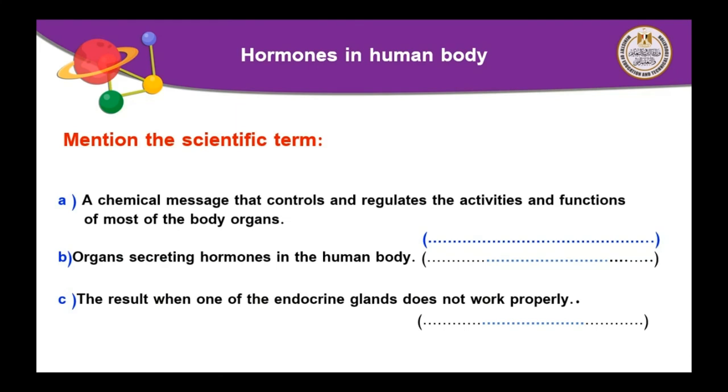Now we will talk about some questions in this part. So today we talked about two glands only, the pituitary gland and the thyroid gland. Mention the scientific term for the chemical message that controls and regulates the activities and functions of most of the body organs. What is this chemical message or chemical substance? Let me see your answers.